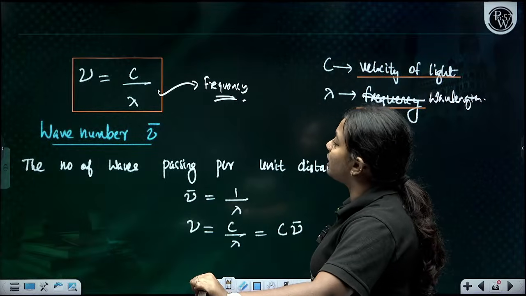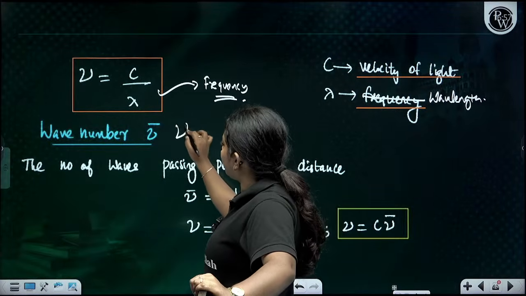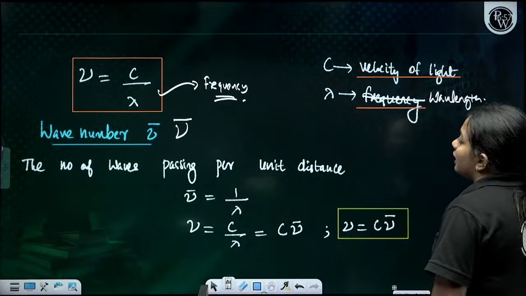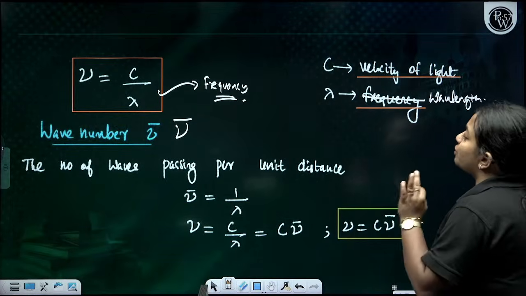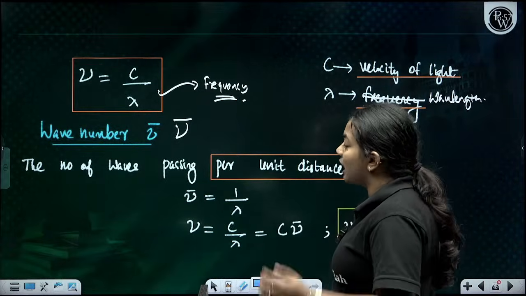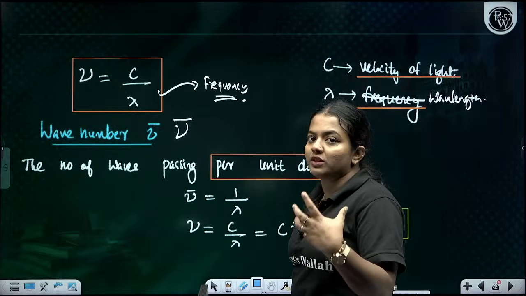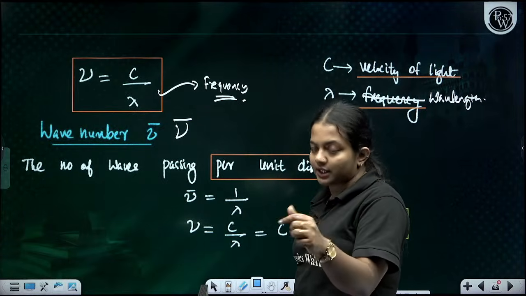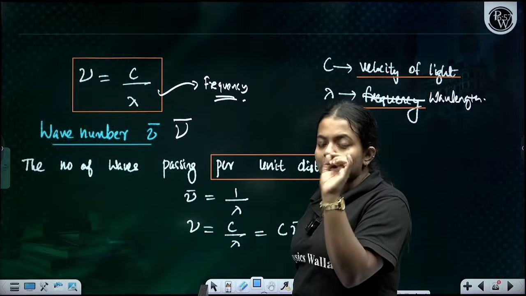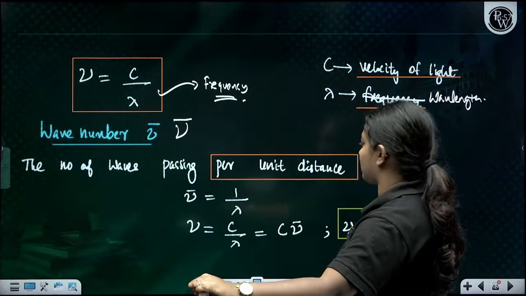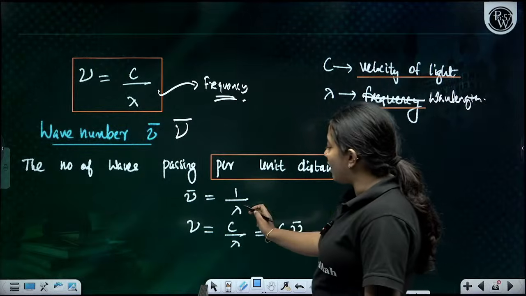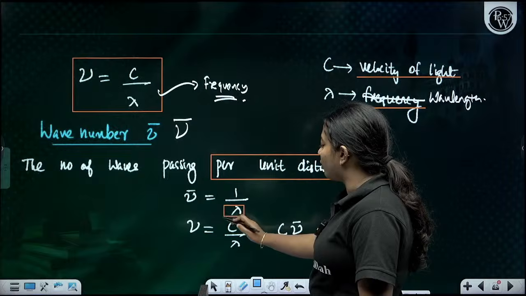Wave number is denoted like this. The frequency sign is there, na? We have to give a line for that. It is the number of waves passing per unit distance. In a unit distance, how many waves are passing. Frequency is the number of waves passing through a point in 1 second. Wave number is the number of waves passing per unit distance. So wave number is equal to 1 by lambda.